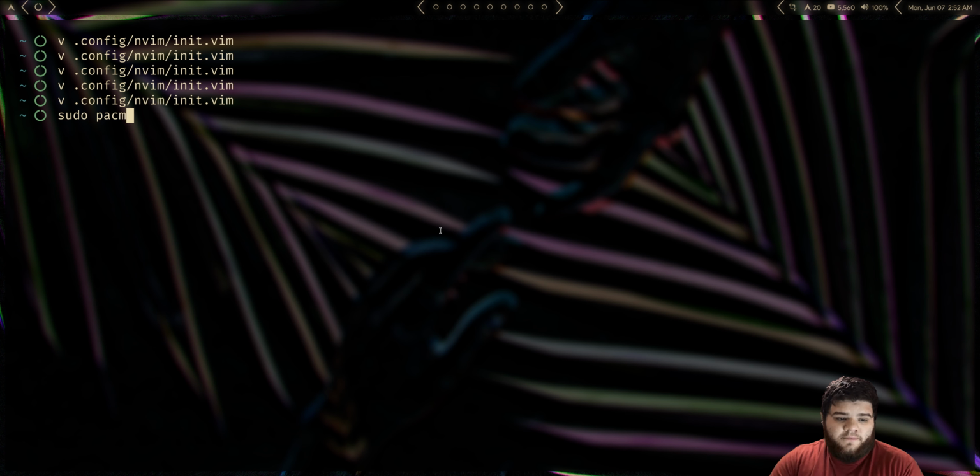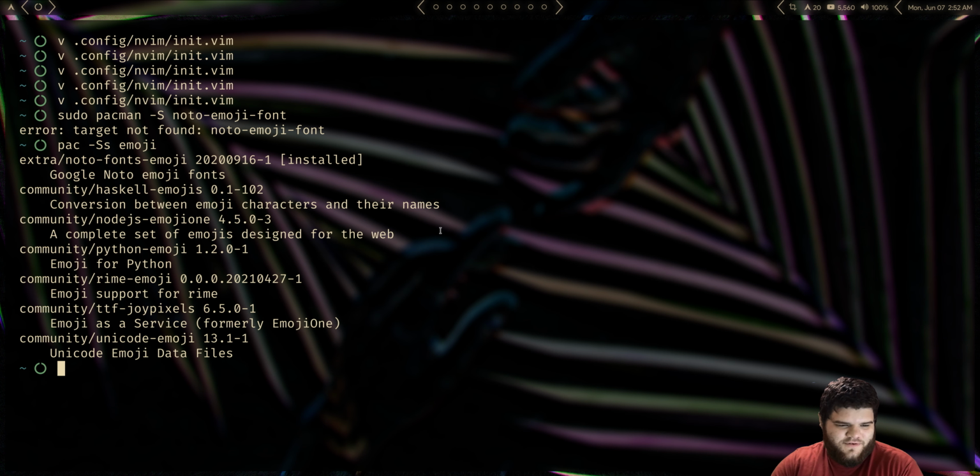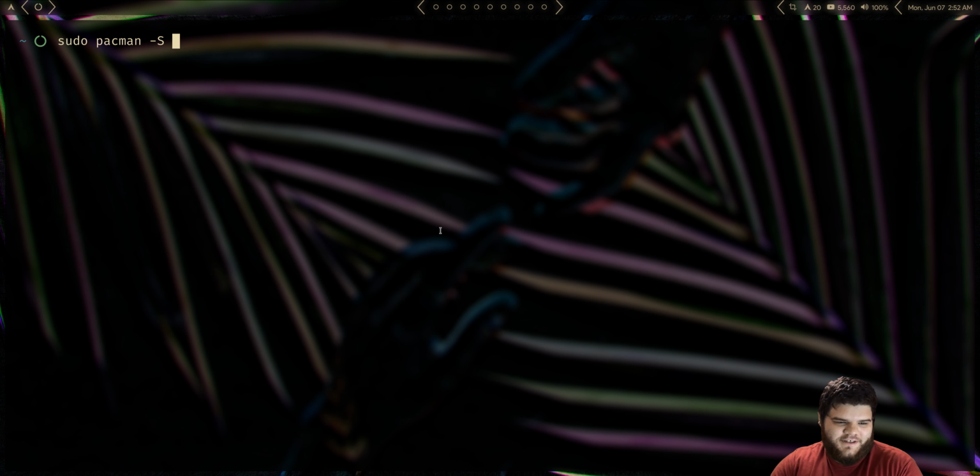You just want to do sudo pacman -S install noto emoji font. I forgot what it was called. Let's just search emoji. Oh, noto-fonts-emoji, that's what it is. So sudo pacman -S noto-fonts-emoji.